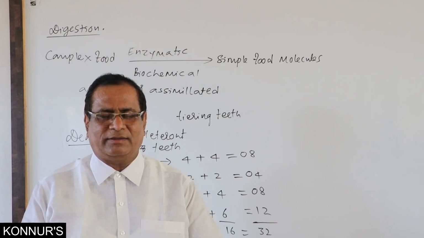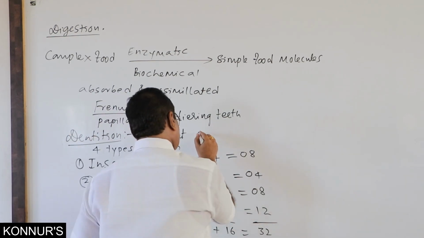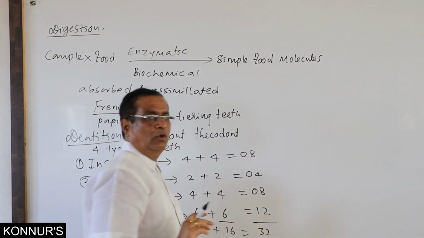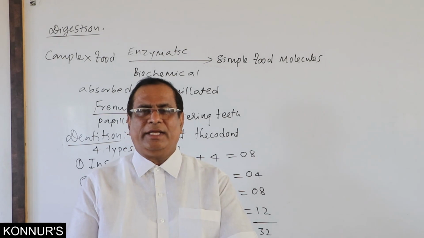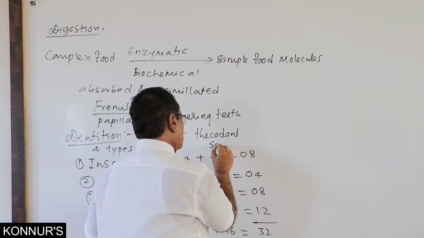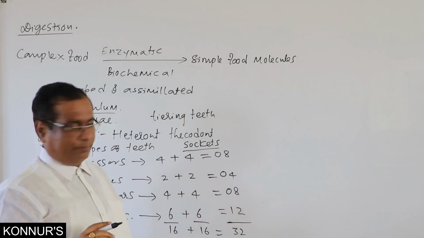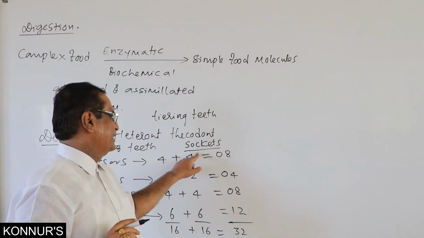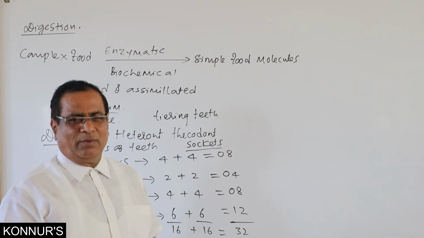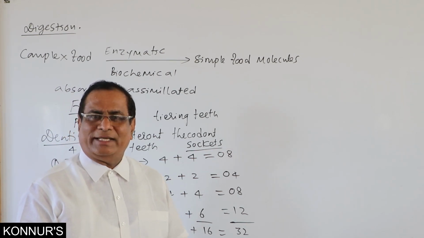In addition to this, even our dentition is said to be thecodont. What does it mean? Our teeth are enclosed in sockets. The term used is thecodont. Our dentition is thecodont because our teeth are enclosed within sockets.